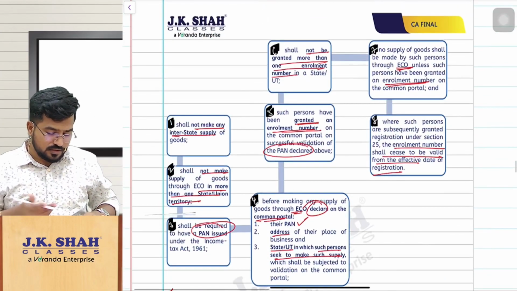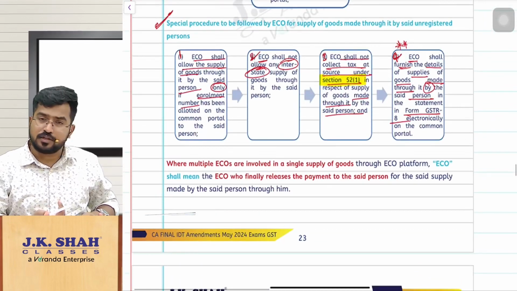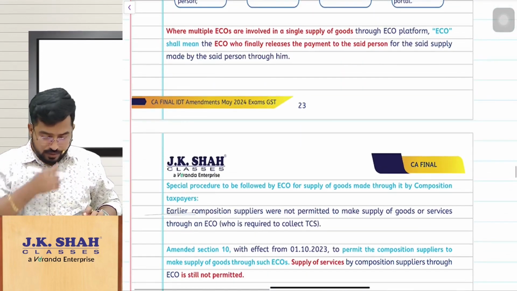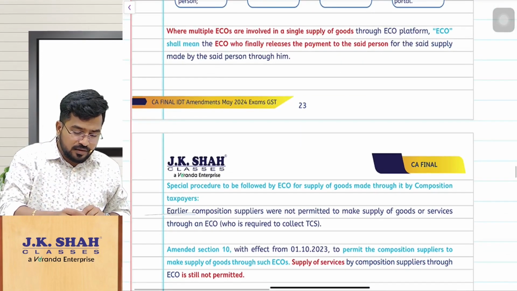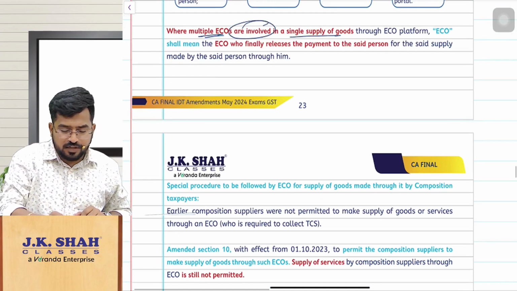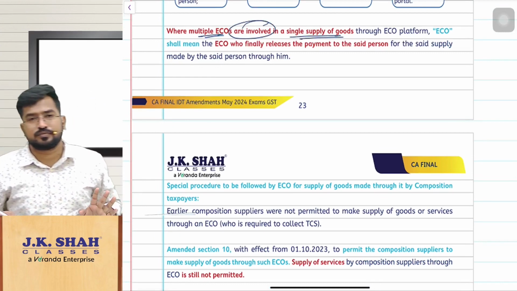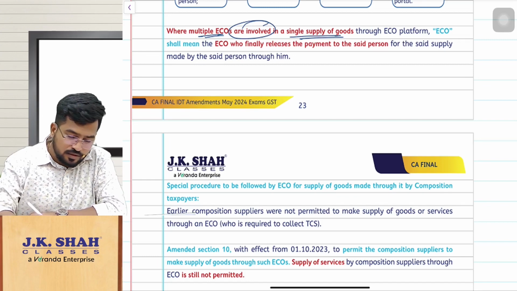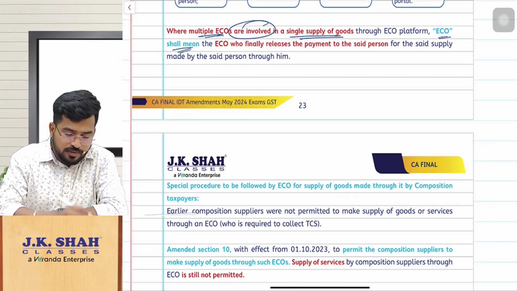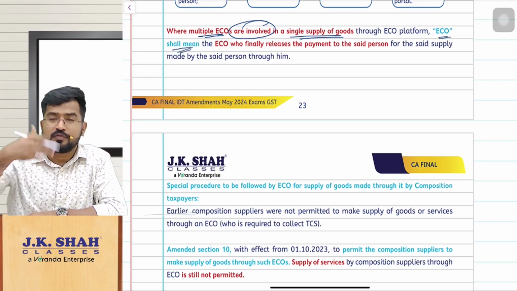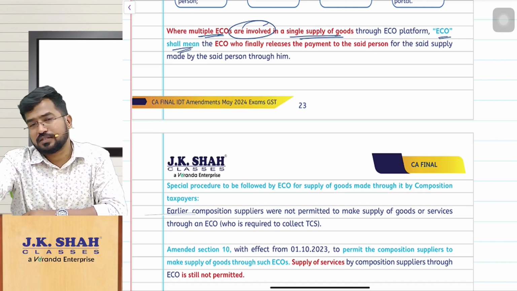So we have discussed what you have to do, what the e-commerce operator has to do. Now we are going to discuss where multiple e-commerce operators are involved in one single transaction. In that case, who is the e-commerce operator for the said supply made by the said person through him?